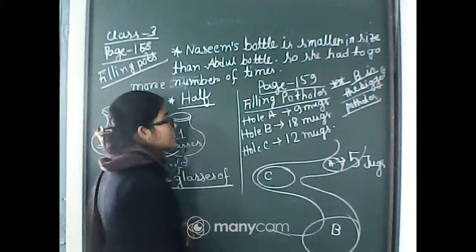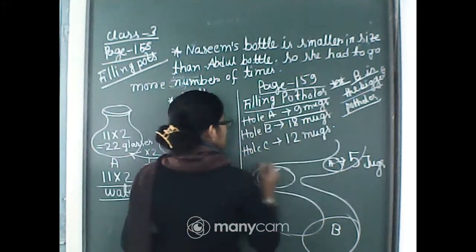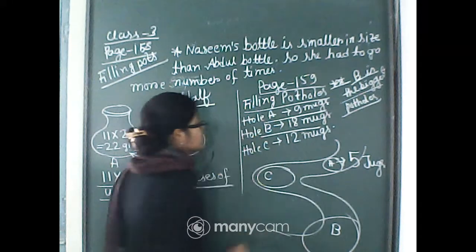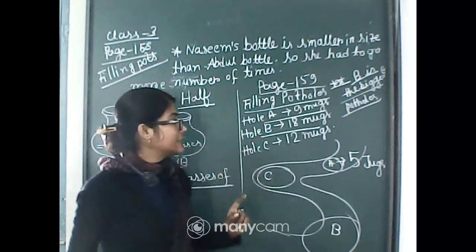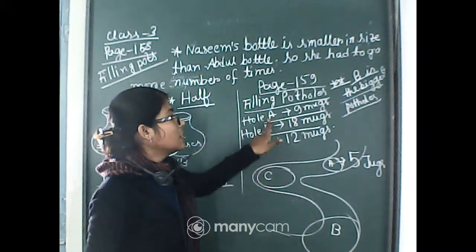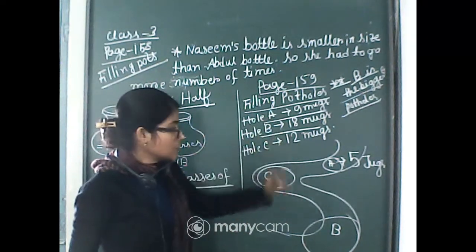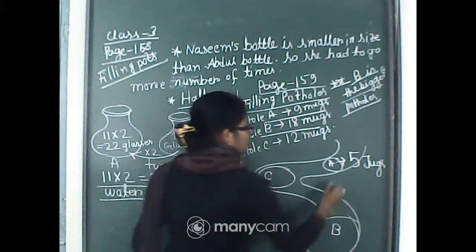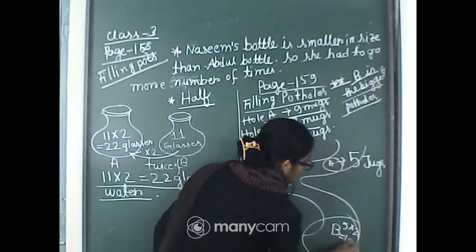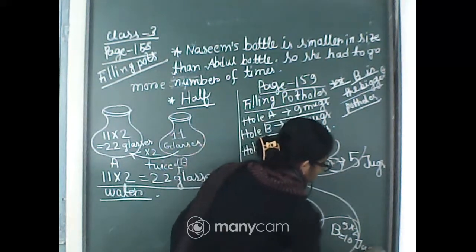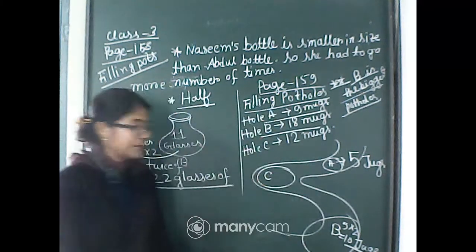Okay. Now see, hole A needs 9 mugs and hole B needs 18 mugs. Means 9 to 18. Means hole B is double of hole A. Isn't it? So here also it will become double, and it will become 5 into 2 equal to 10 jugs. It will become 10 jugs.